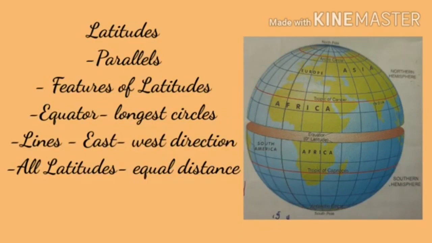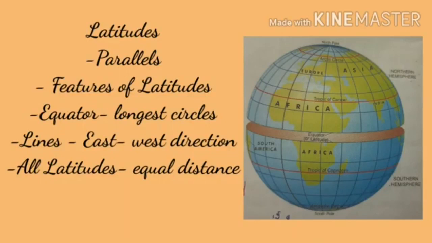The length of the latitudes keeps decreasing as we move away from the equator towards the poles. Children, these latitudes, the parallels, are reduced to points at the North Pole and South Pole. Look at the image. All latitudes are located at an equal distance from one another.